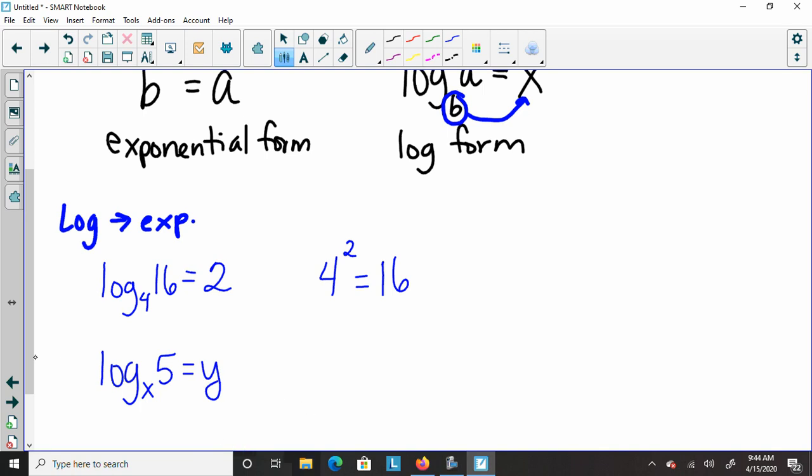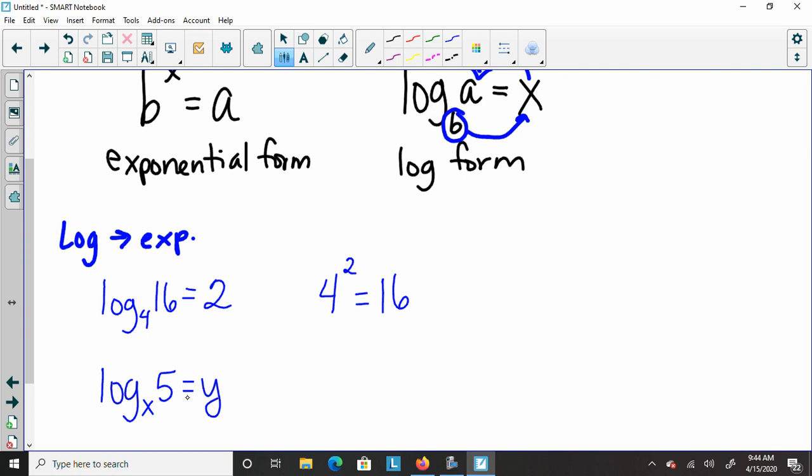So my base is going to be x. All right, my power is y, and then that's going to equal 5. So x to the y equals 5. So that's switching from log form into exponential form: base, power, what it equals. Now we'll go the other way.